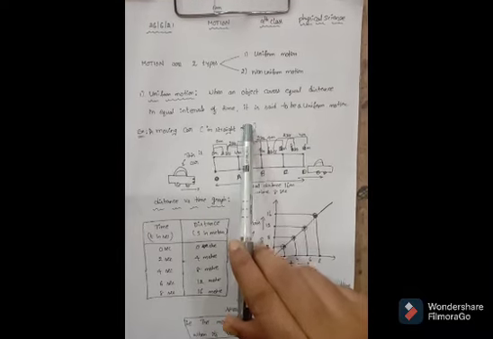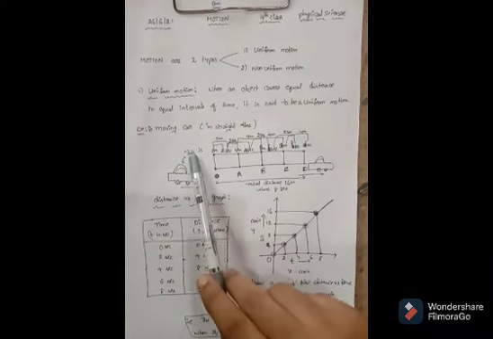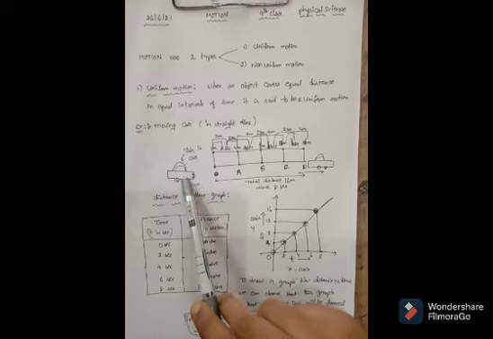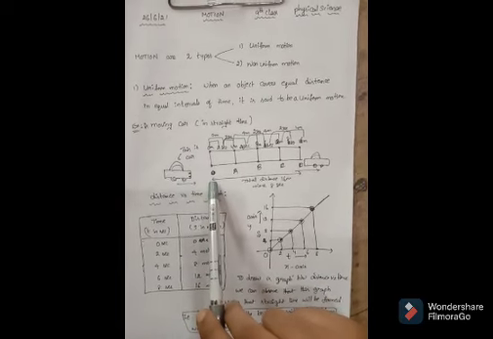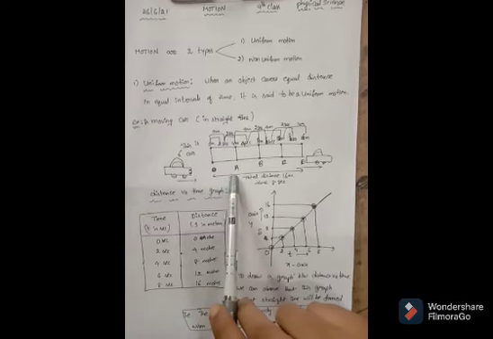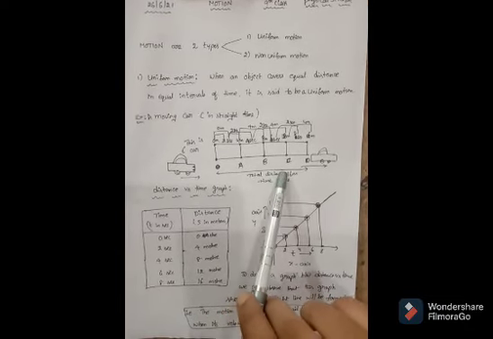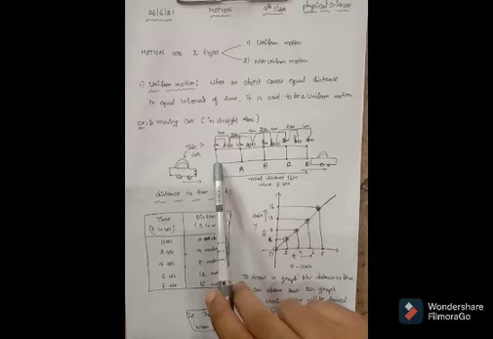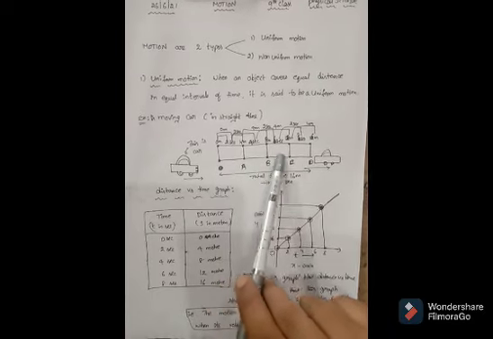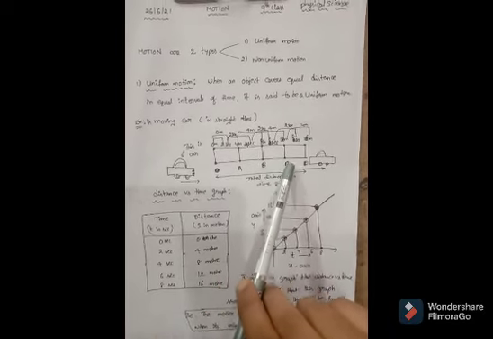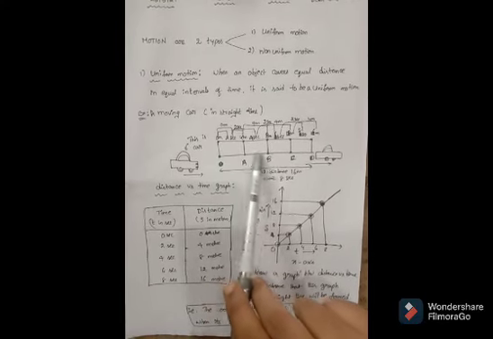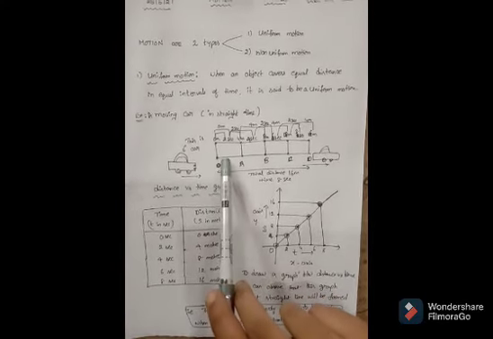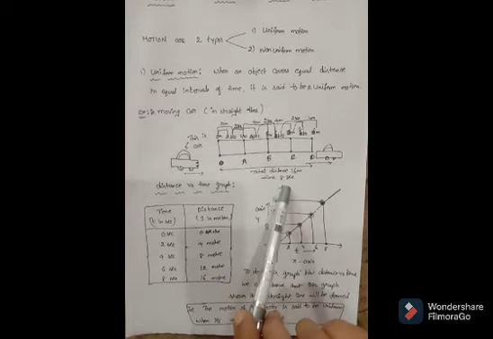For example, a moving car. This is a car. The car is traveling on a straight line from O to A to B, B to C, and C to D. These are the time intervals and distance of the object. The total time is 8 seconds and the total distance is 16 meters.